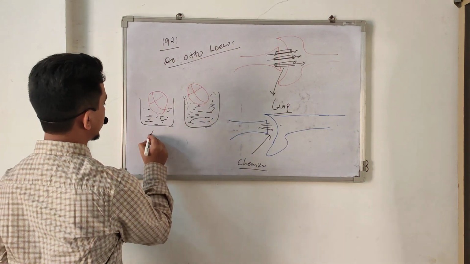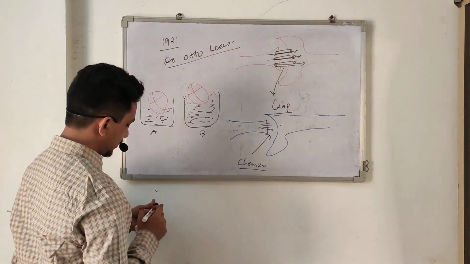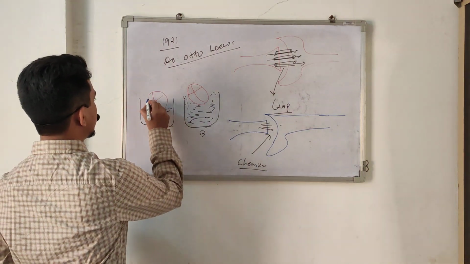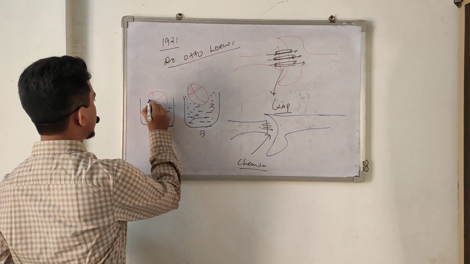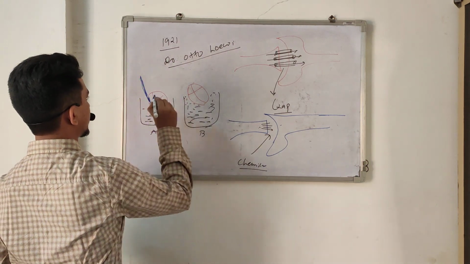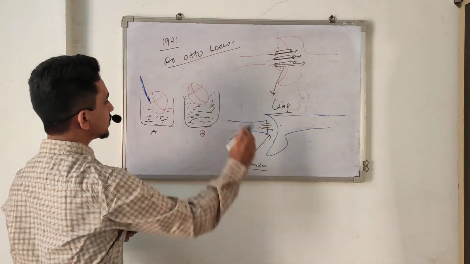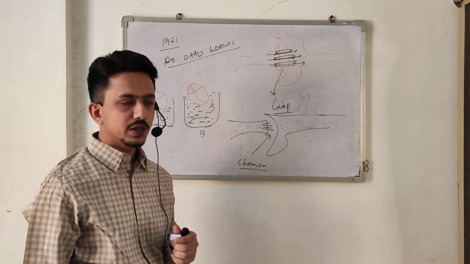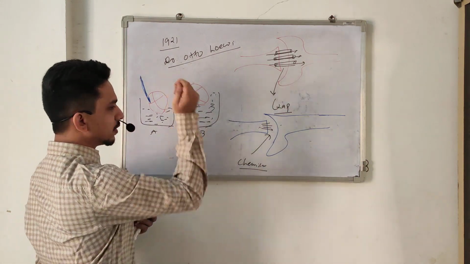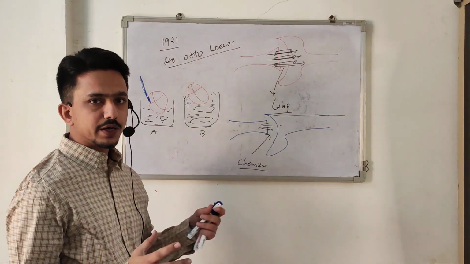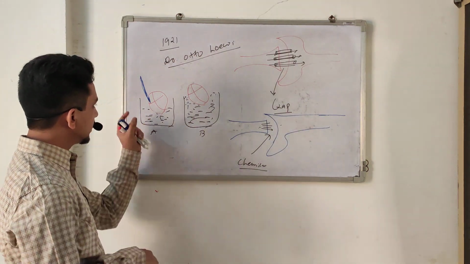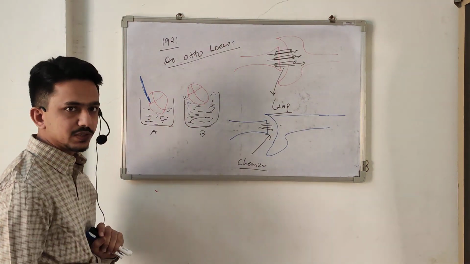This is container A, container B. In one heart, heart A, they left the vagus nerve intact. In heart B, they removed the vagus nerve. So they produced denervation, removing the vagus nerve or any neural connection. But in heart A, they left the vagus nerve as it is.